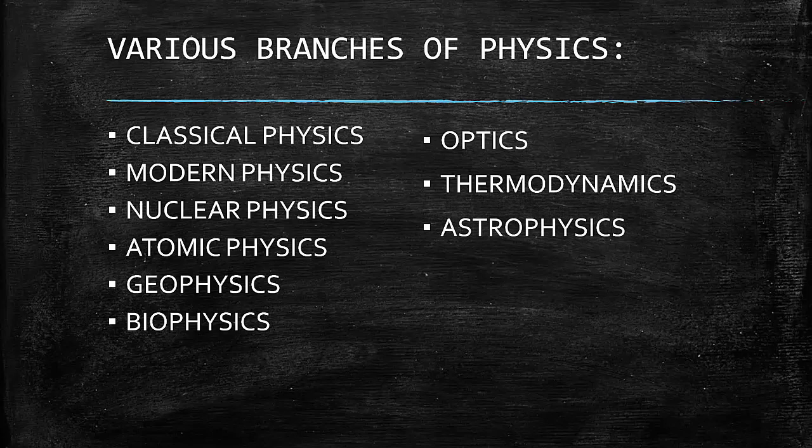Astrophysics. So, astrophysics is the sub-branch of physics that deals with celestial objects. For example, it is the study of planets, stars, and comets.